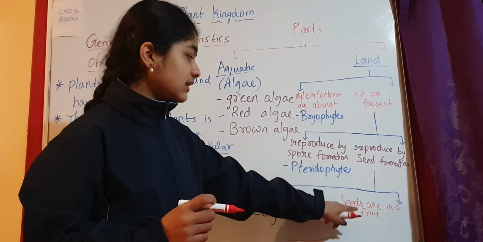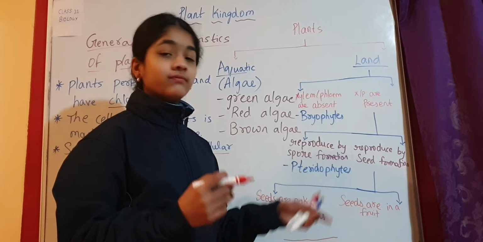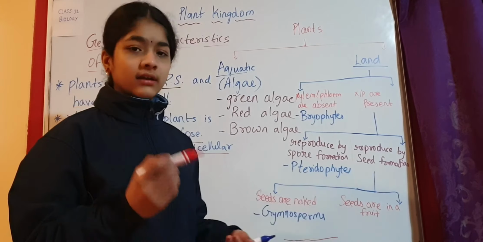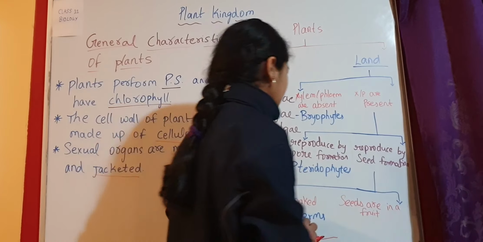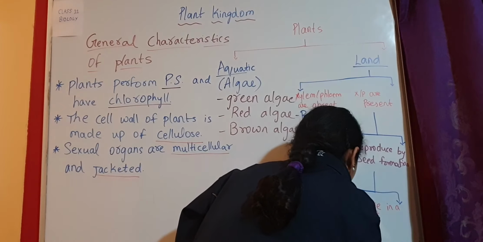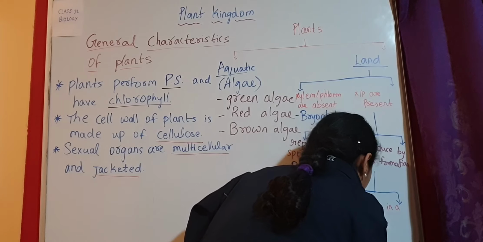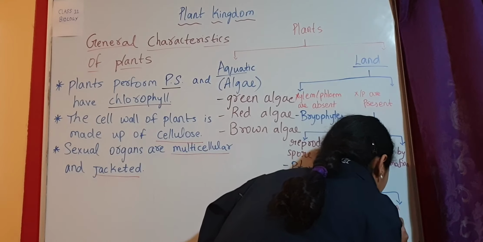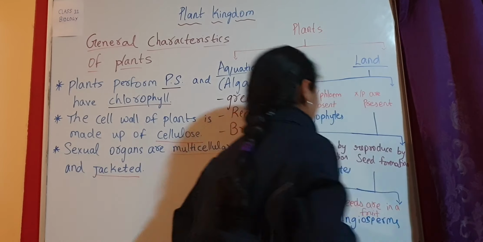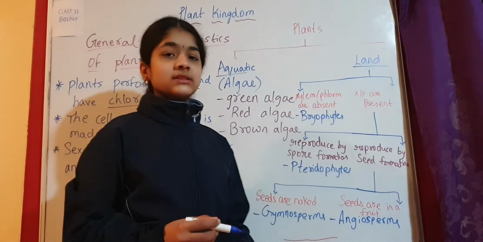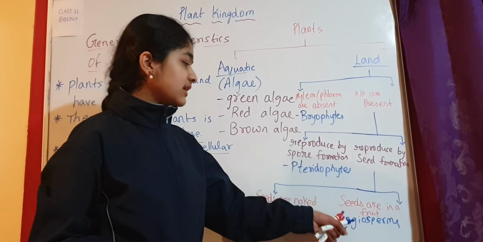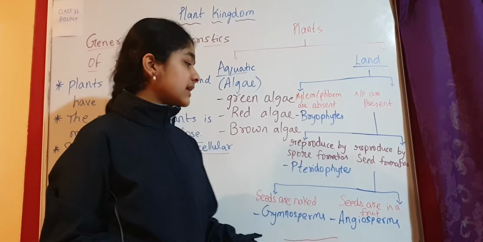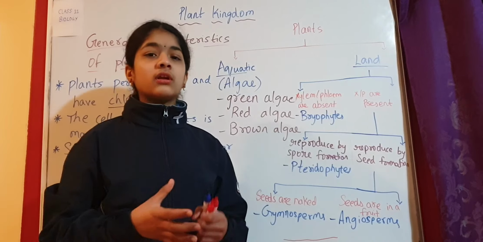So those are the plants whose seeds are covered in a fruit, and those are the advanced plants which are called angiosperms. So angiosperms are the plants which are more advanced. In here, the seeds are covered in a fruit or a covering.